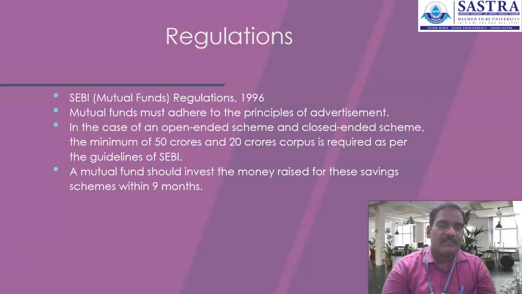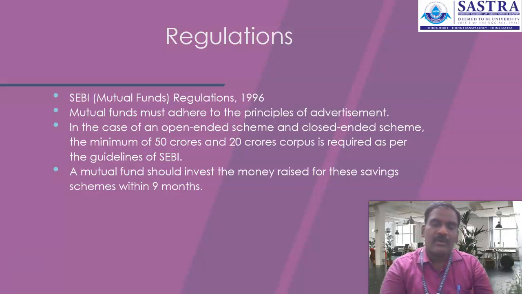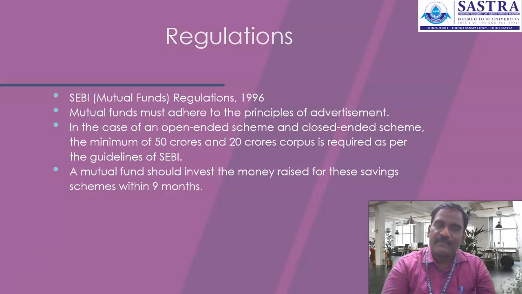Let's say, for example, I'm an investor and I have invested in an open-ended scheme. I invested on 1st April 2022, and I want to get back my investment on 1st September 2022 or 3rd September 2022. That is not an issue. Such a scheme we call an open-ended scheme.